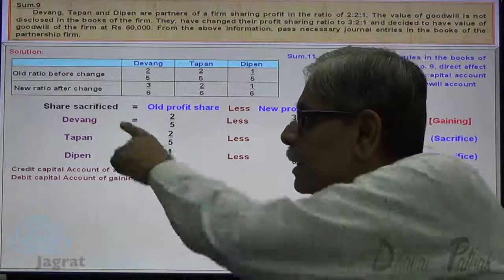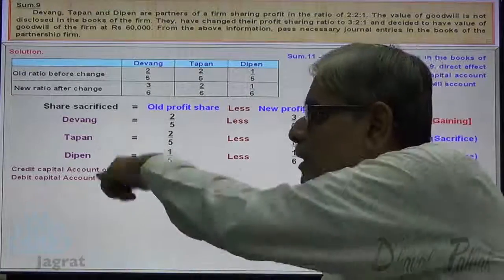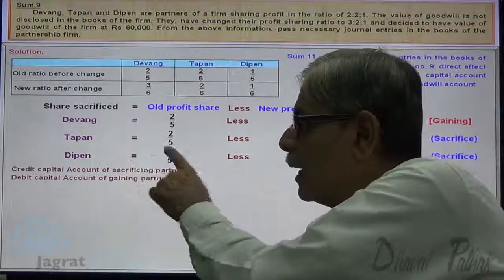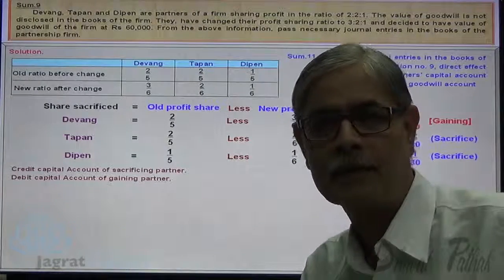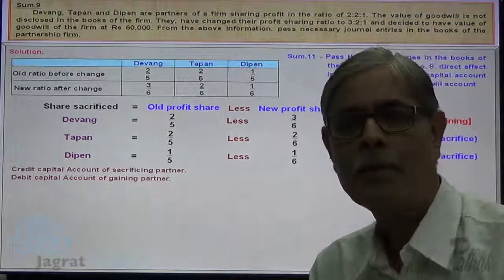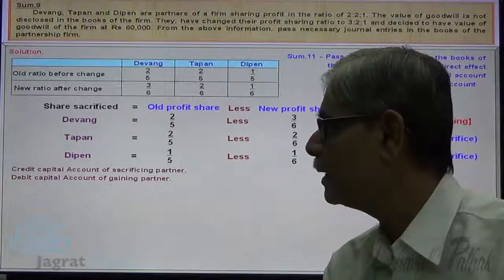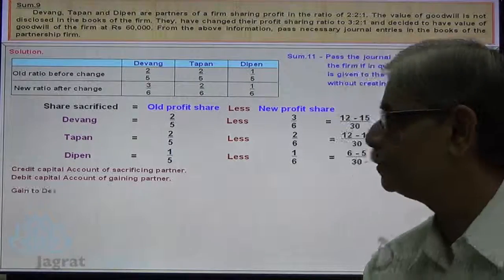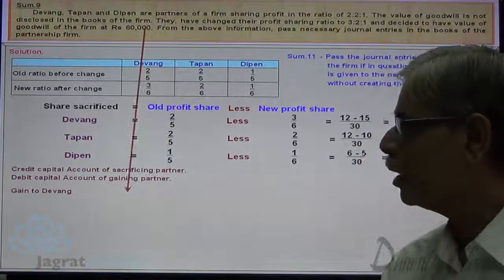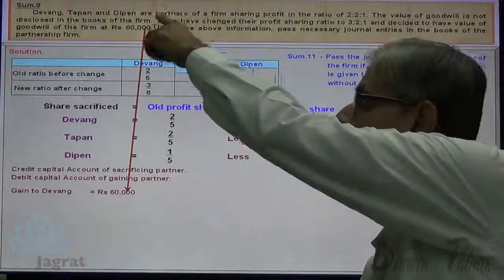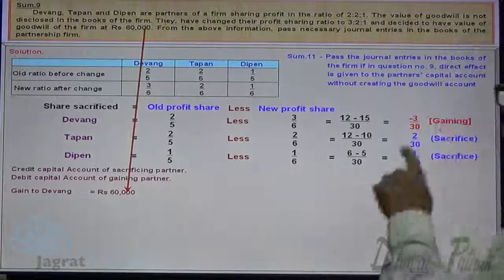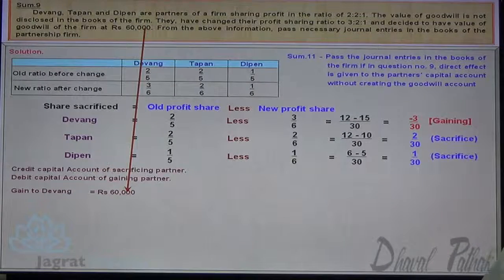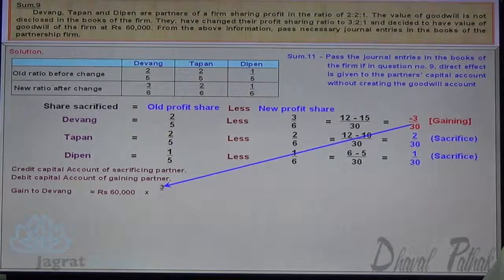Who is a gaining partner? Devan is a gaining partner. Who are the sacrificing partners? Tapan and Deepan are the sacrificing partners. Now, how much amount is to be debited and credited? Let us work out. Gain of Devan is worked out. The total value of goodwill is 60,000. His gain is 3/30. So that is multiplied with 3/30.